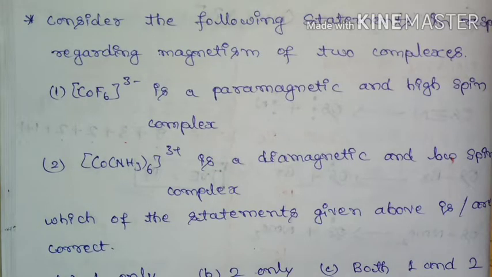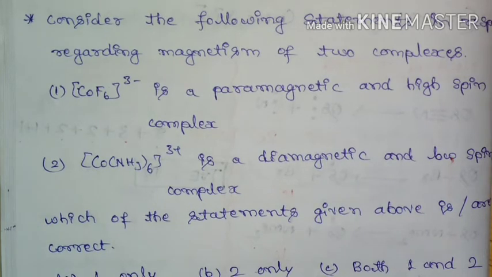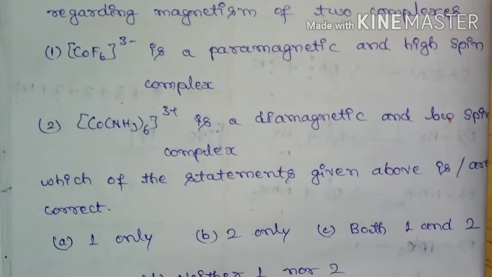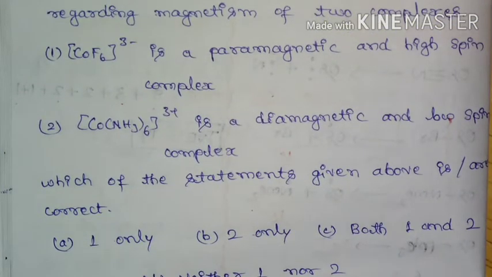To discuss coordination chemistry problems which were asked in Geoscientist Prelims 2020. First question is, consider the following statements regarding magnetism of two complexes. [CoF6]3- is paramagnetic and high spin complex. Second, [Co(NH3)6]3+ is a diamagnetic and low spin complex. Which of these statements given above is or are correct?